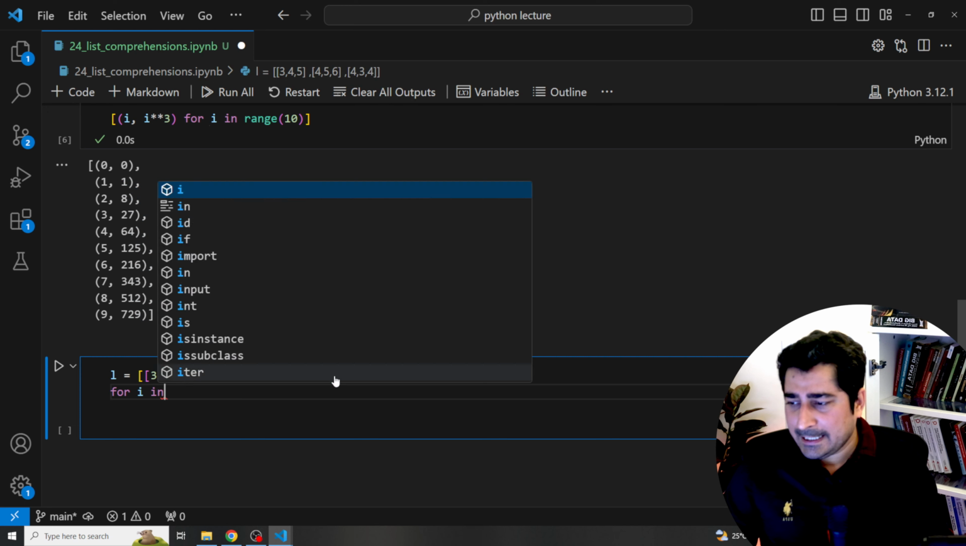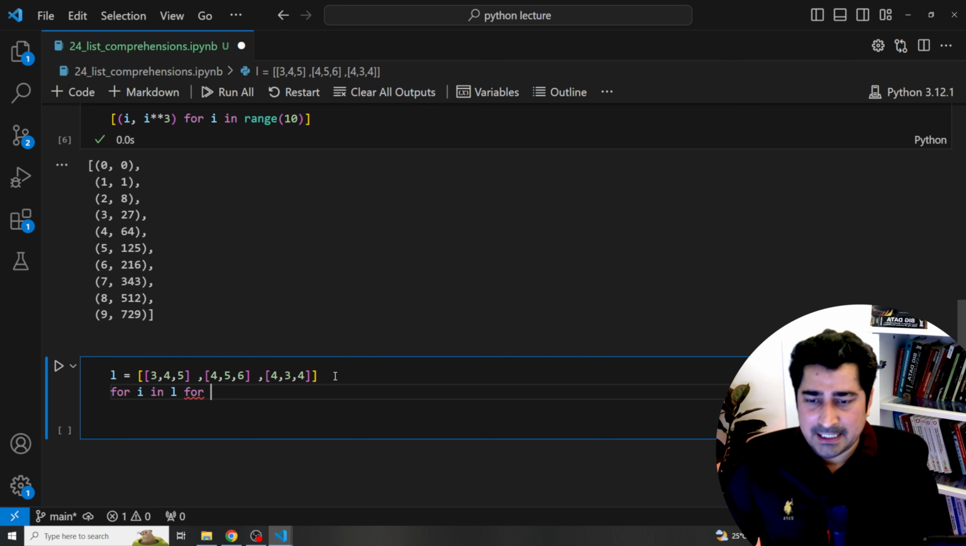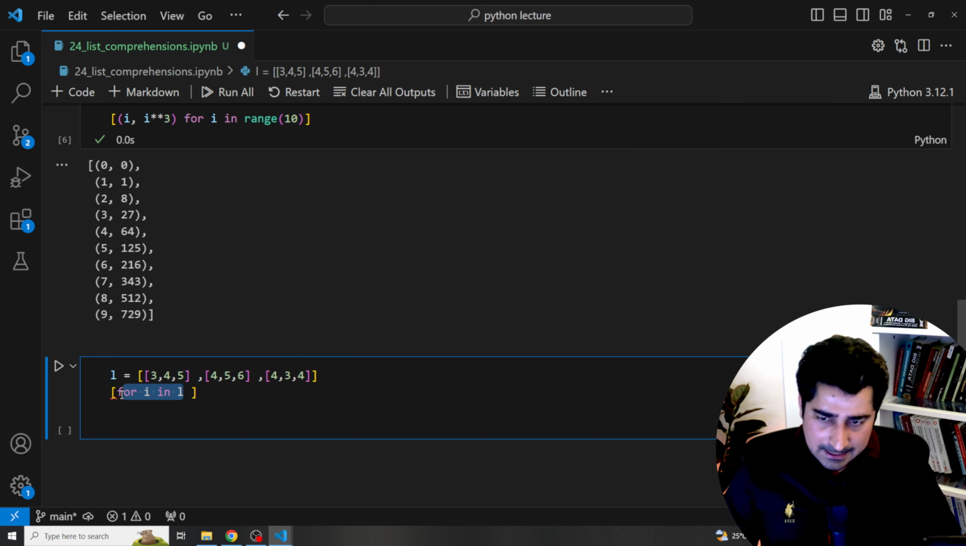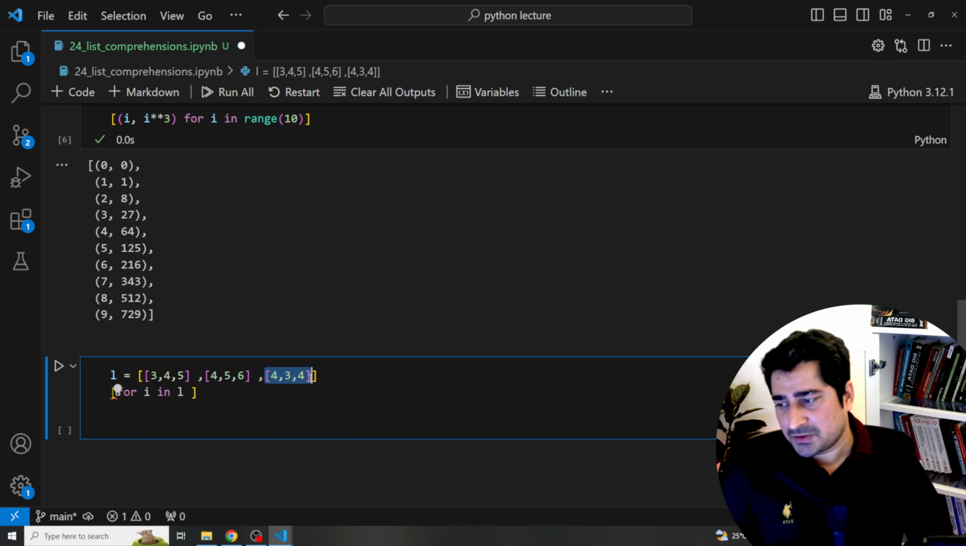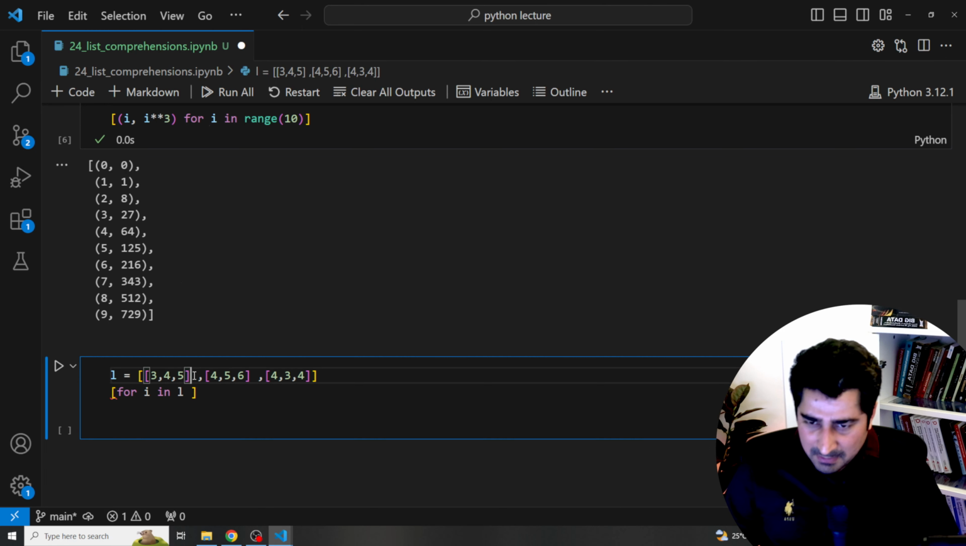So for i in this particular L, and then I can write another for. Let me write it this way. First of all, I can enclose it within a square bracket. Now for i in L, it will extract this data, then this data, and then this particular data. Once it extracts this particular data, let's suppose i is equal to this one.